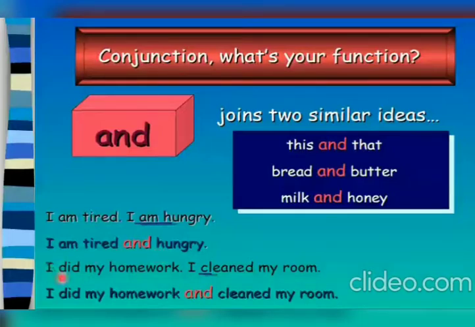I did my homework. I cleaned my room. Here two sentences are given regarding the work that person did. So here, "I" is common, and the work they did was different. First he did his homework and then he cleaned his room. So the sentences are different, and when we are using this conjunction while joining the sentences, we'll write: I did my homework and cleaned my room.